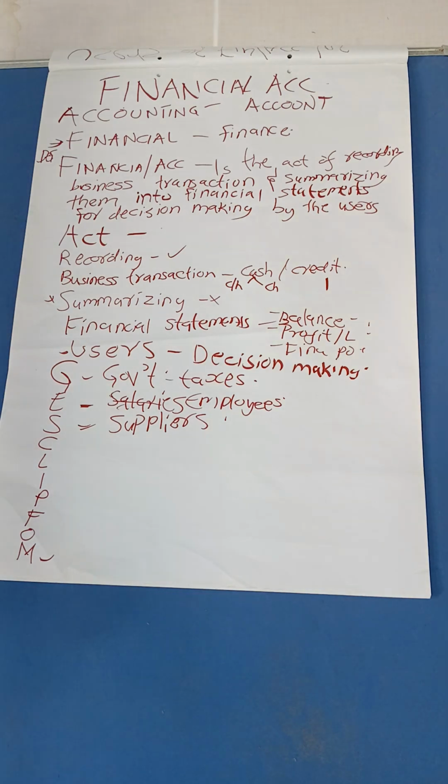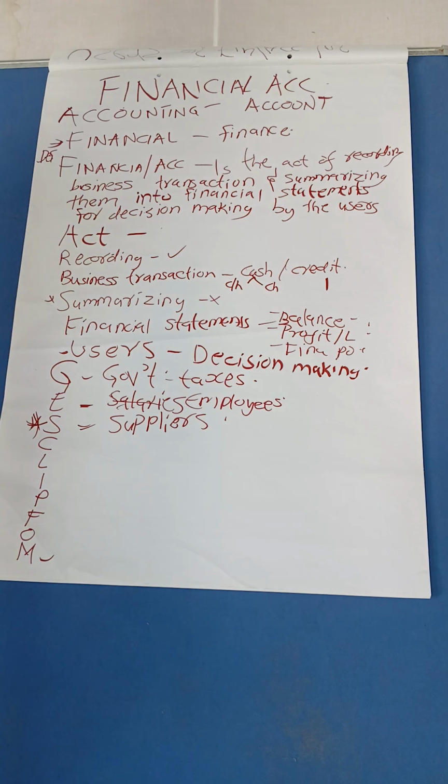Now, the supplier will come to you and will want you to provide the accounting information. He wants to see the financial position. He wants to see how the business is doing. By that, the supplier will see whether, for the goods you have asked him or her to supply, you are able to pay for them.